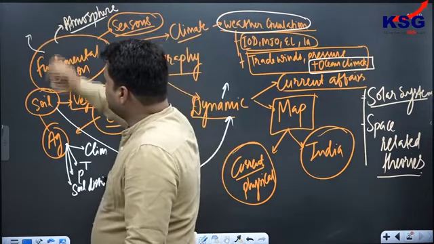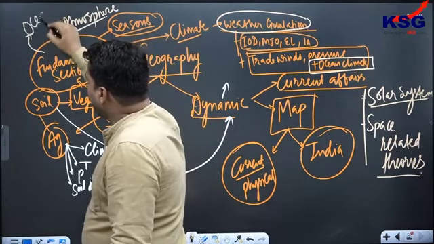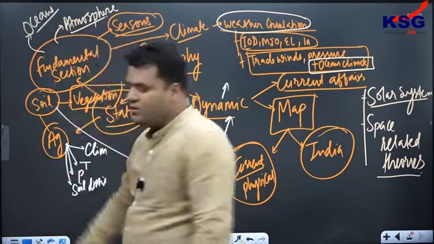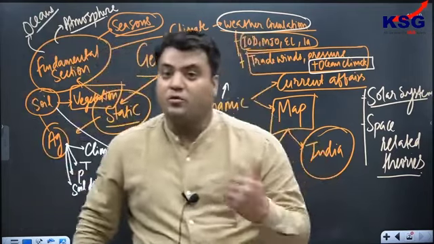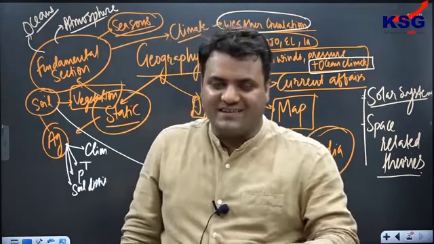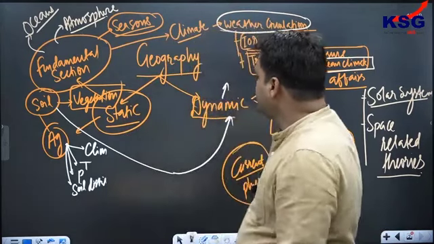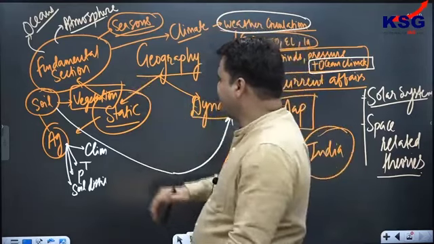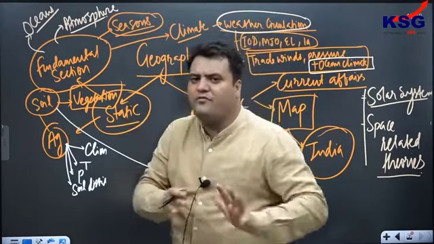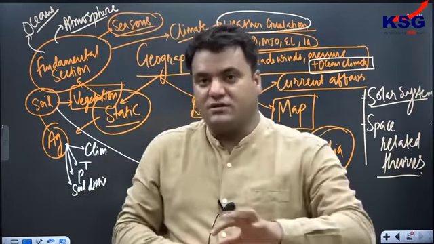Then we may have questions from the static concepts of ocean, such as salinity and water bodies. They may ask what the reasons are for high salinity and low salinity. Then we have another kind of fundamental section, or let's say a blend of many factors, such as location factors and temperature distribution.